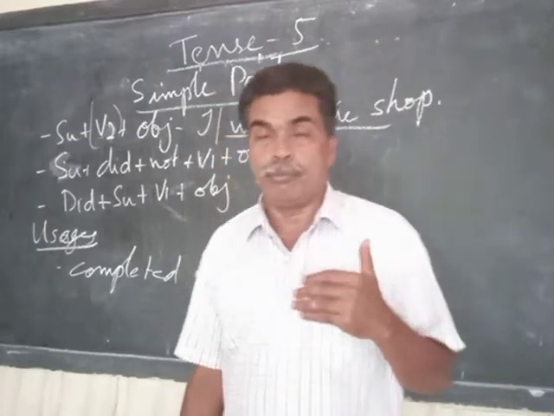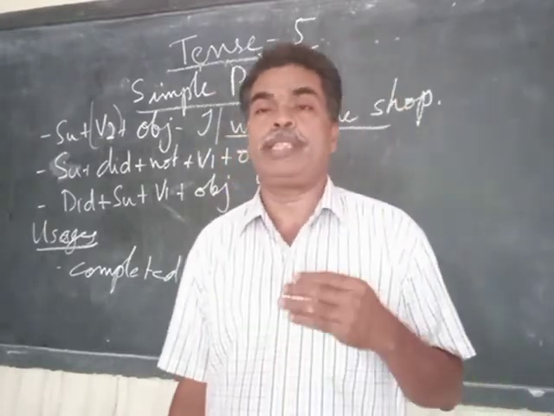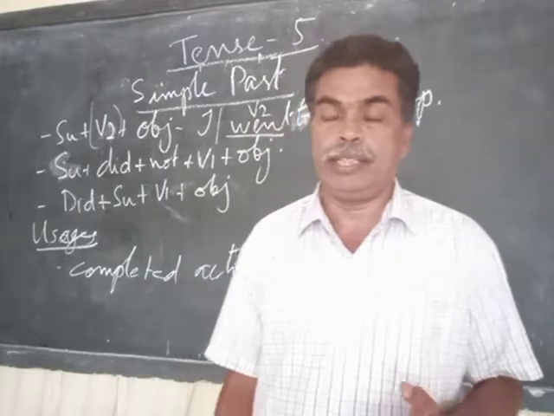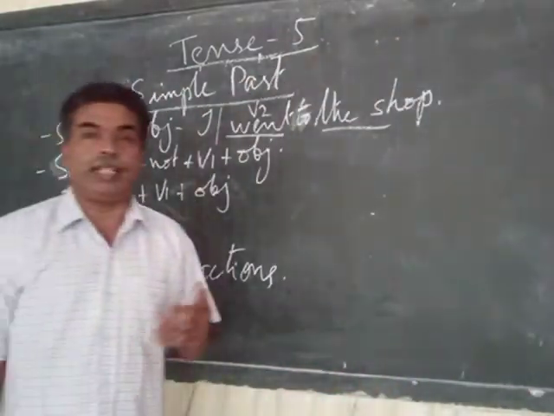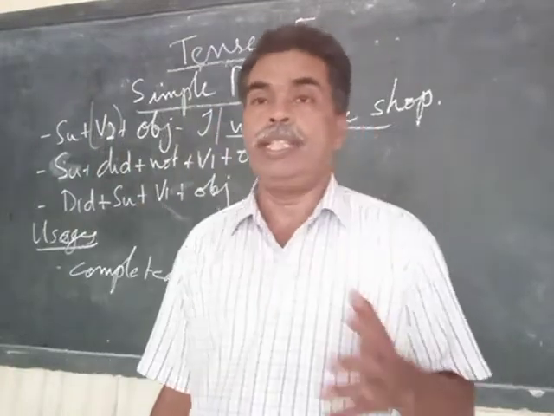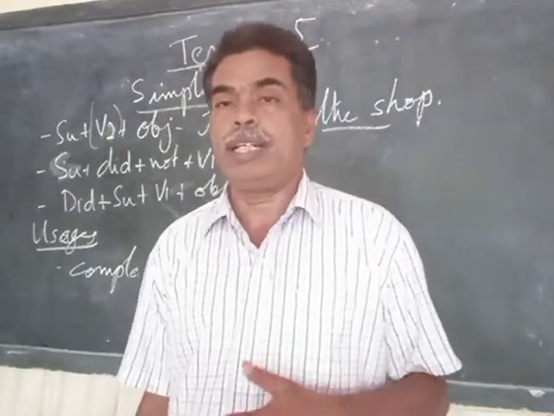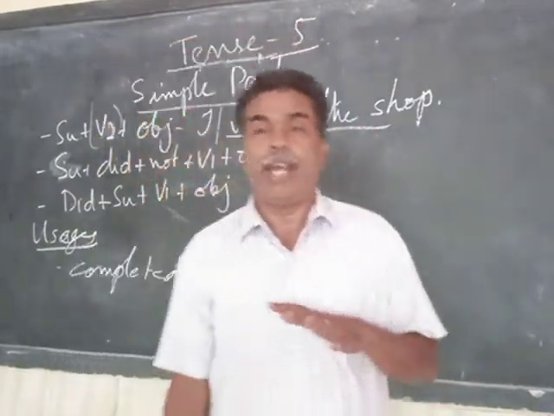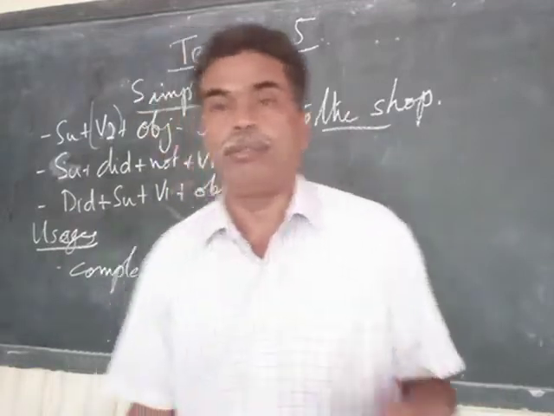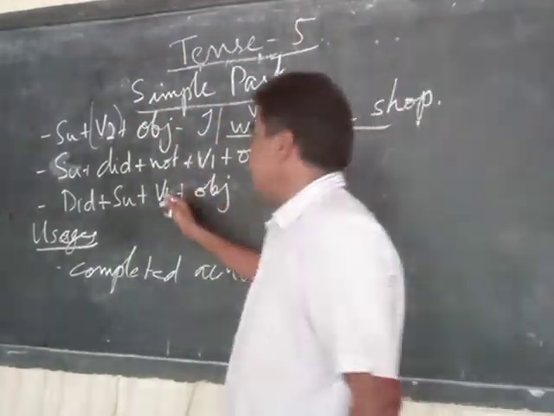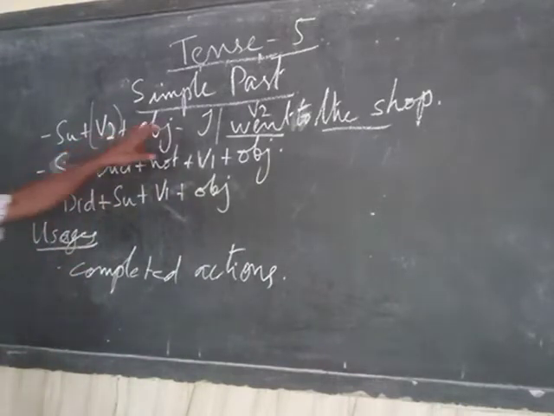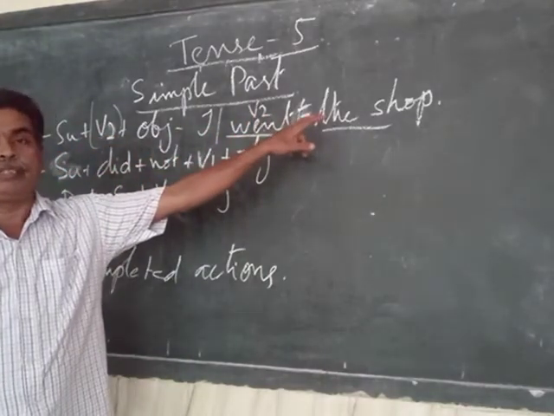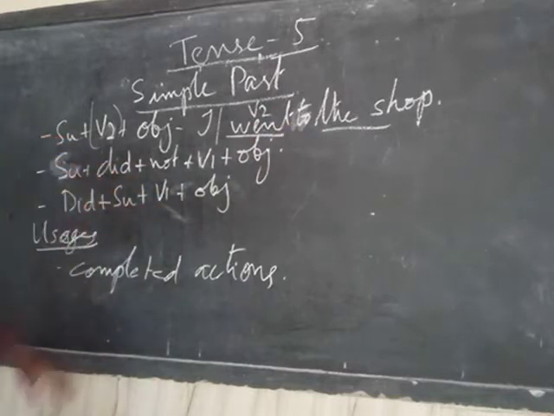Some verbs make the past tense by using d or ed at the end. Some change the verb completely: eat, ate; come, came, and things like that. Some remain as they are: cut, put. So like this, we must know the V2 form of the verb. Then only will we be able to make a correct sentence in simple past tense.